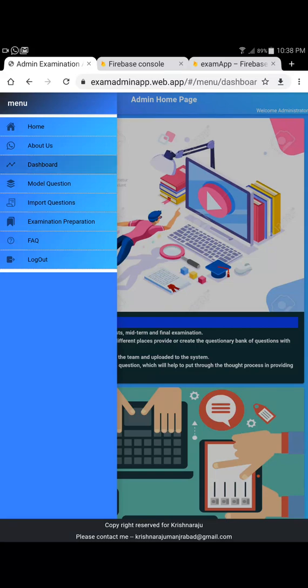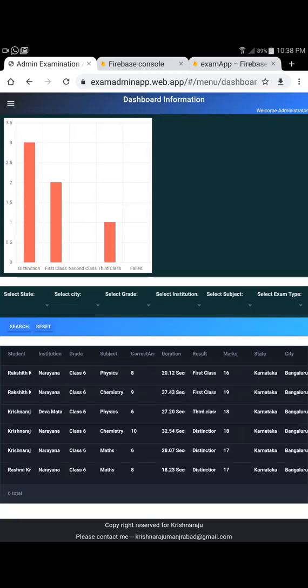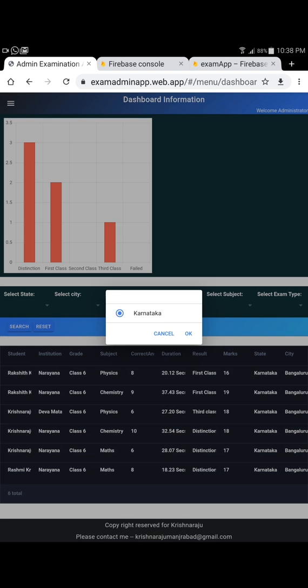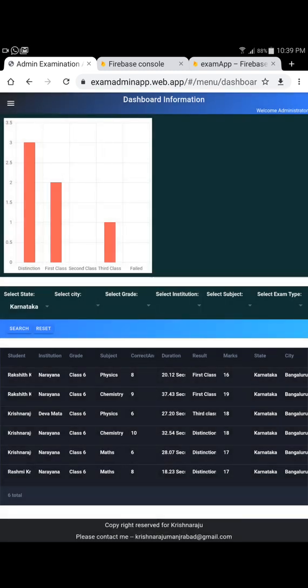So let's go to the dashboard, which I was talking about. Since there are only a few contenders taking the exam at this moment, but as I take on one of the schools, this data will be more. At this point, I just wanted to show how many distinction students there are, and how many first class and pass class and all the rest. It's basically done keeping India in mind, but this can be extended to any country and any language. I have not tested in Arabic, but we can work on that if there are promising customers for this.